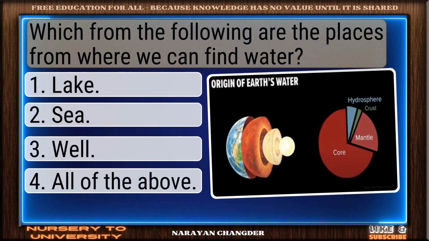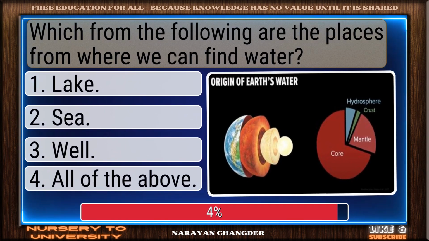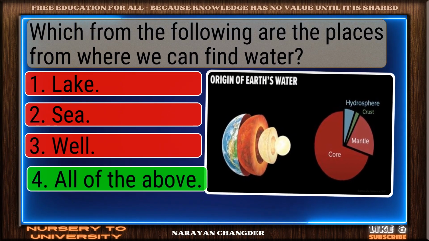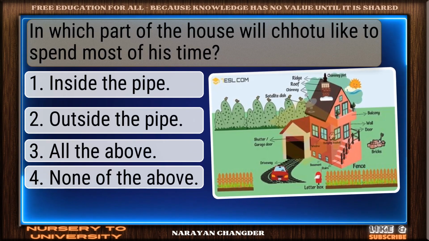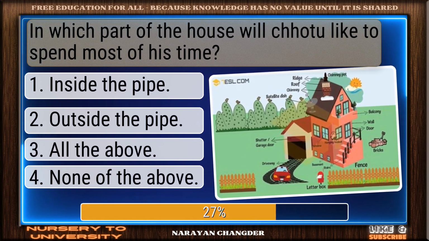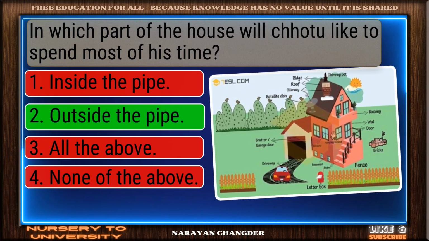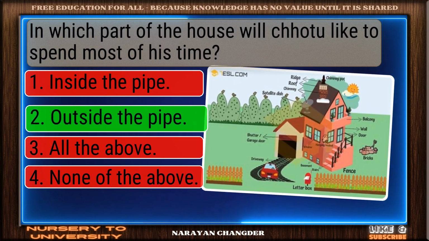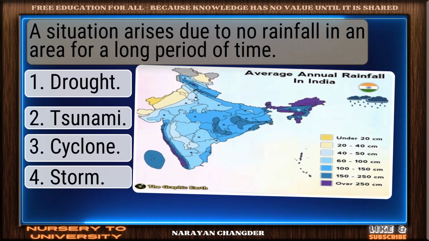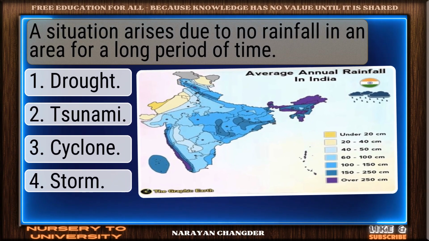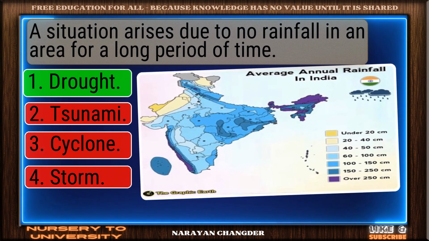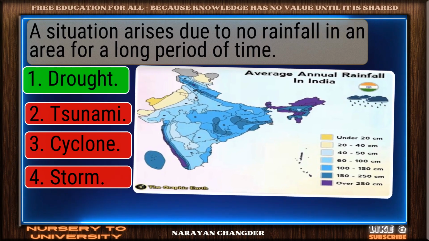Which from the following are the places from where we can find water? Nicely done. All of the above is a solid answer. In which part of the house will Chohotu like to spend most of his time? Right choice. Outside the pipe is the best answer. A situation arises due to no rainfall in an area for a long period of time. You got it. Your choice, Drought, is right.